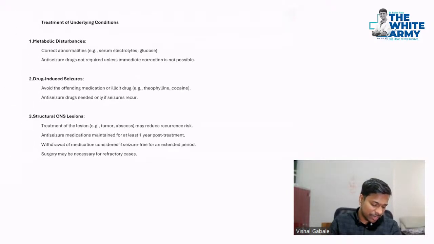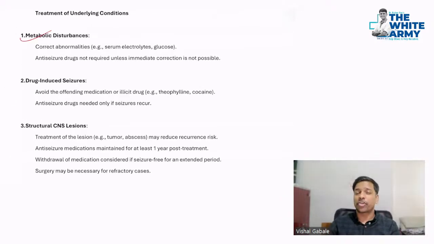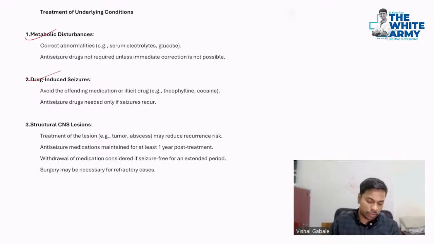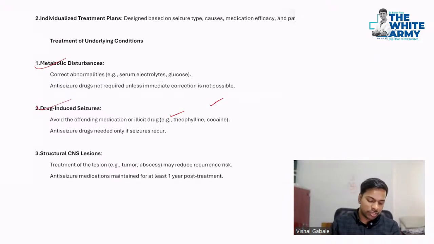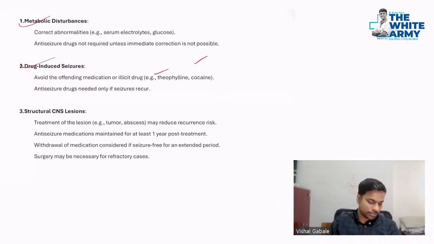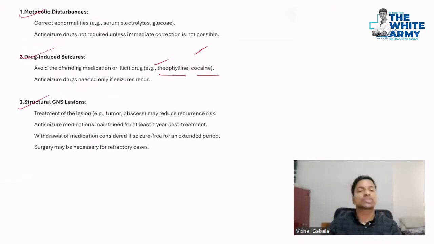Along with that, always treat the underlying conditions like metabolic disturbances: treat the hyponatremia, hypokalemia, hypocalcemia, hypomagnesemia, whatever the issue is. Drug-induced seizures, for example, theophylline or cocaine: treat the cause, stop those drugs. Then if there is a structural CNS lesion, for example, either an abscess or a tumor, anything like that.